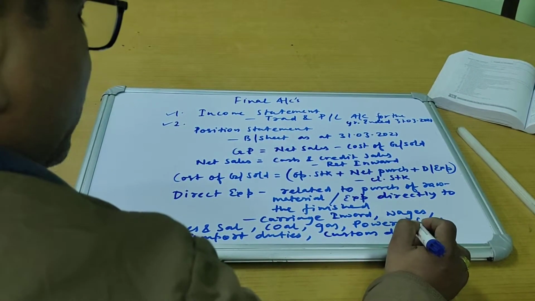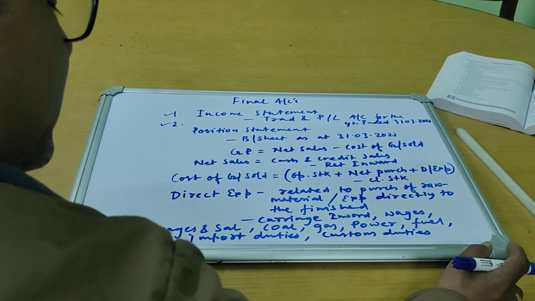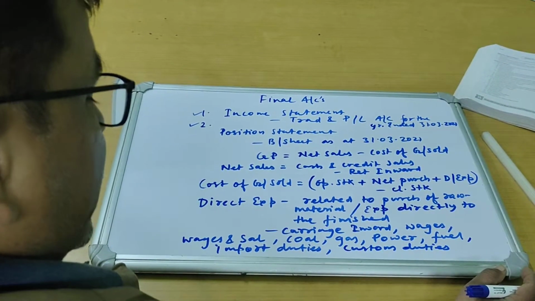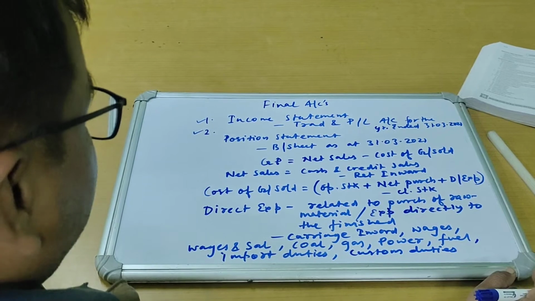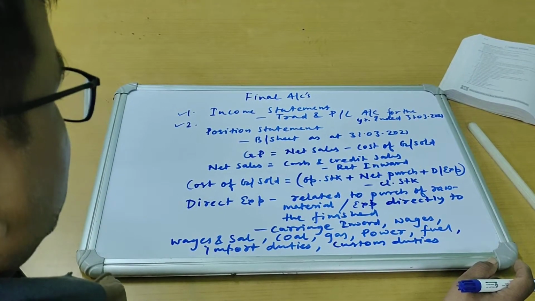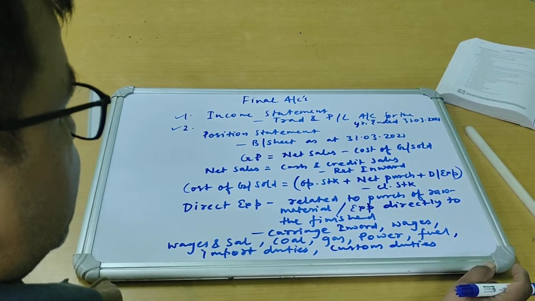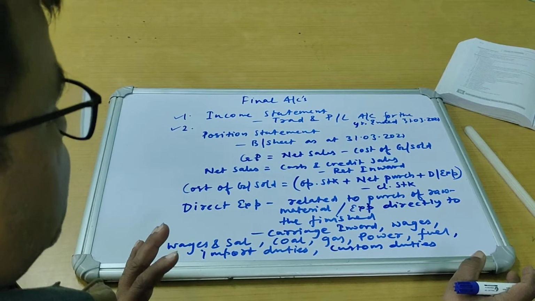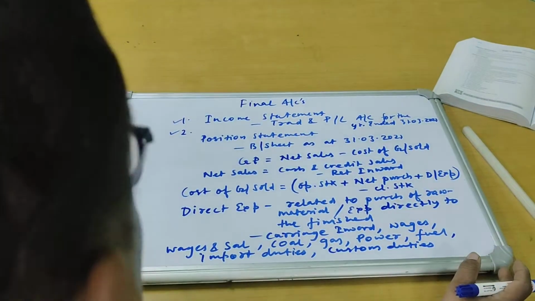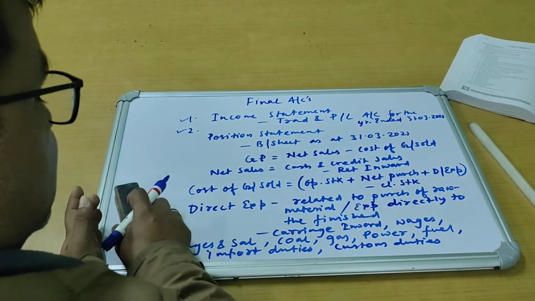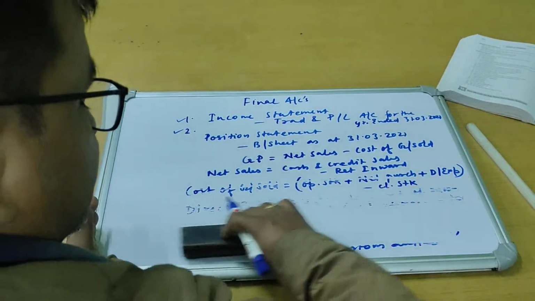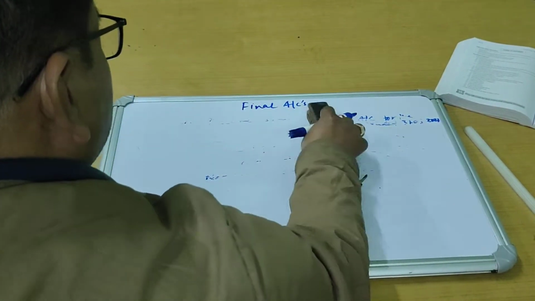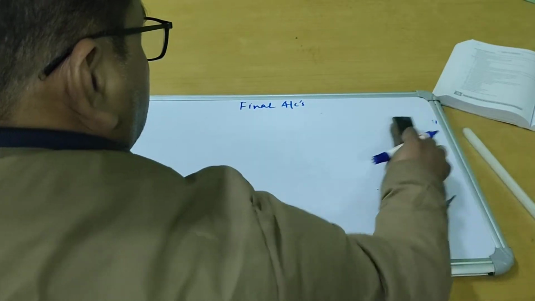So all these are a few examples by which you should understand that these are the expenses which are related to trading account. Now let's take up the format of trading account. How do we get our gross profit? I hope net purchases, net sales, cost of goods sold is more or less clear to you. Let's see how we make the statement format of trading account and then PL, and thereafter we see the balance sheet.